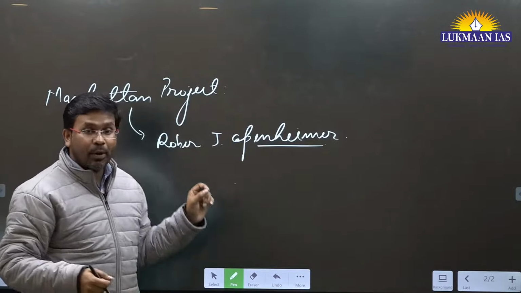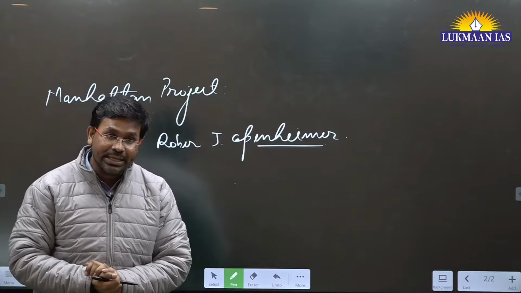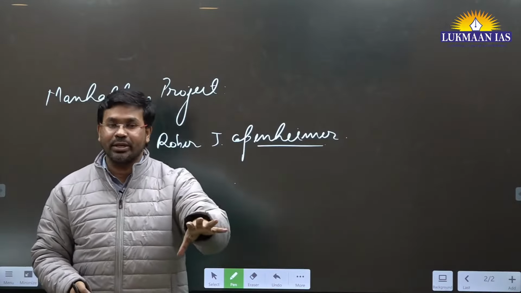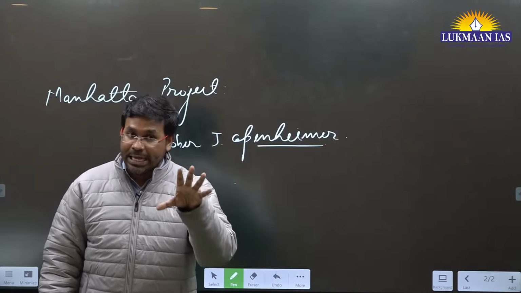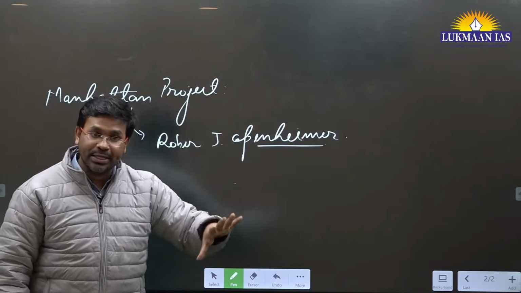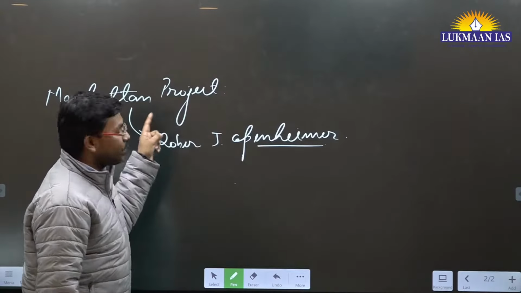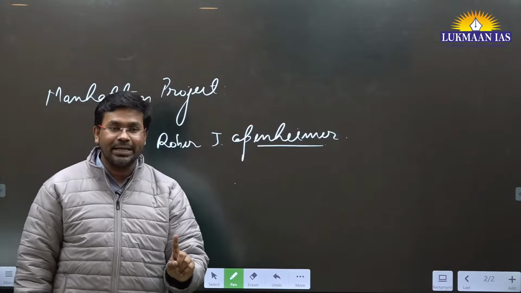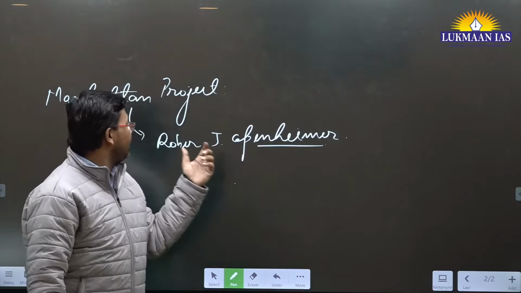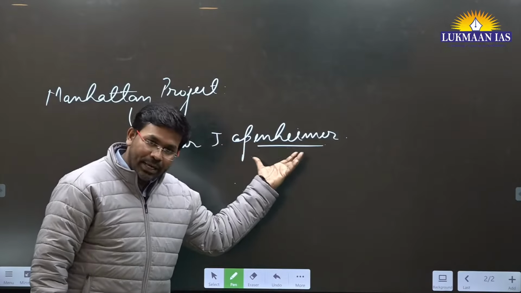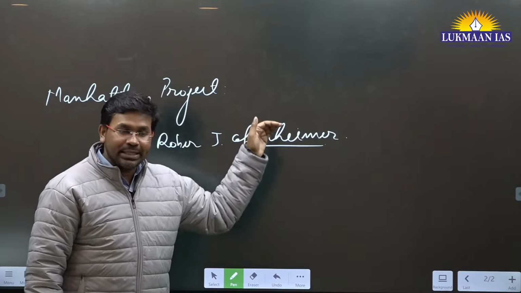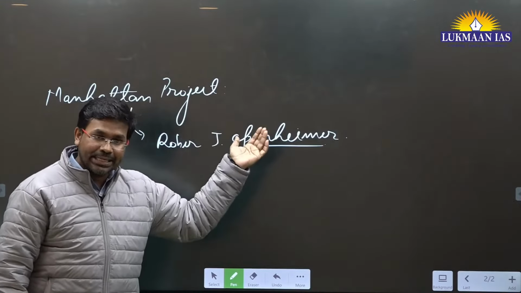But when we talk about Japan, Japan was not surrendering. It is a very small nation, but it's a very powerful nation. They had also captured the Manchurian region. So this project was started in 1939 by the USA under Robert J. Oppenheimer, Mr. Oppenheimer. And there were many other scientists also.